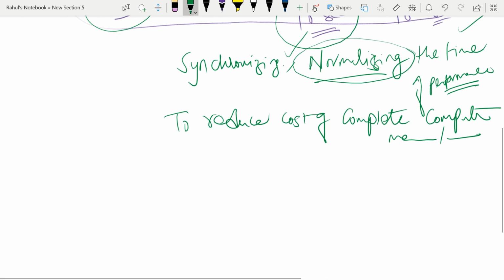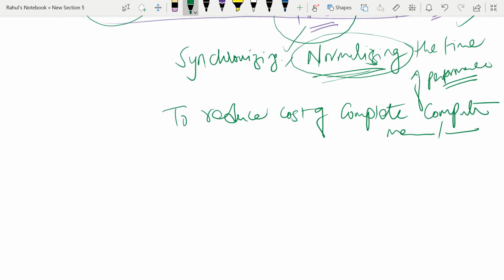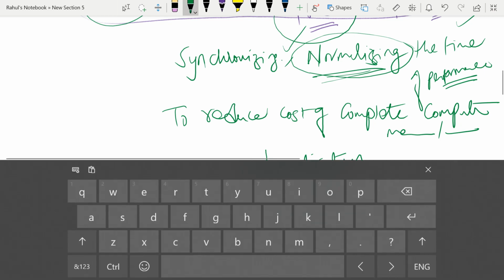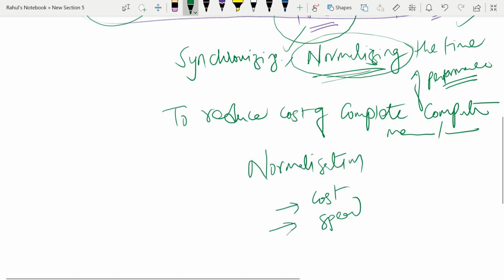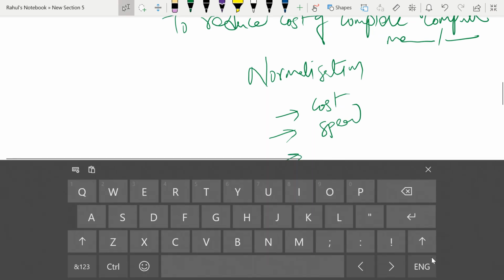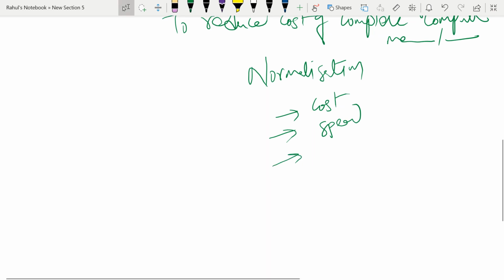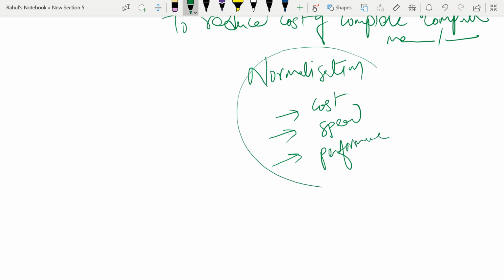So what we can do is normalization, in respect of cost, in respect of speed, in respect of performance. That is why the CPU uses cache memory. I hope it is clear to you.